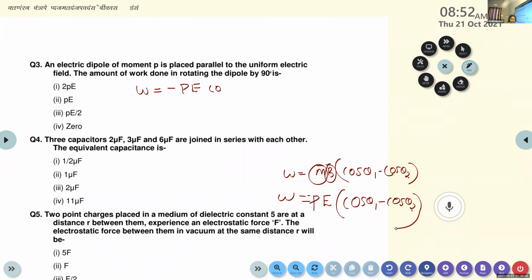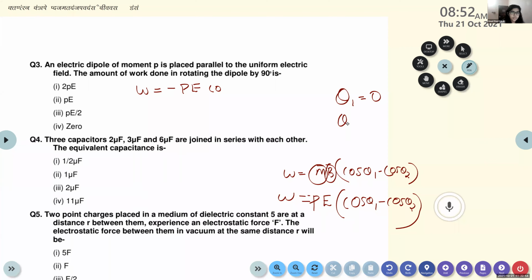Here we are rotating the electric dipole in a uniform electric field. Whenever it is rotating, it is rotating from a stable to an unstable position, not a stationary position. For the stable position, theta 1 is equal to 0.